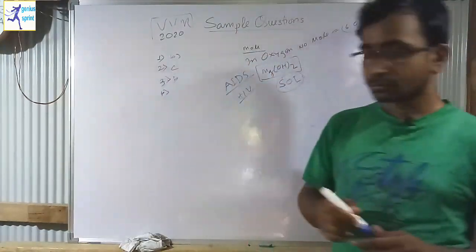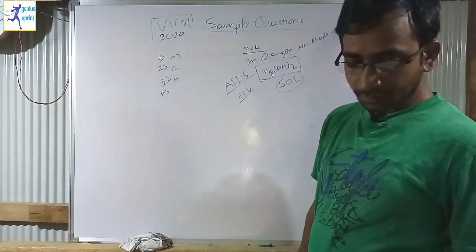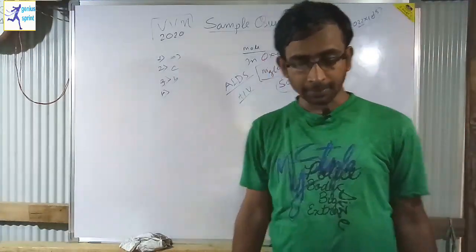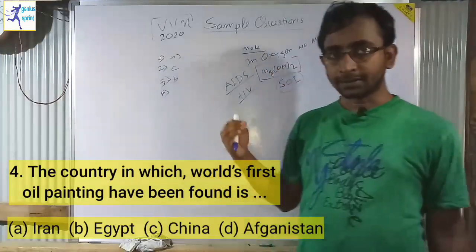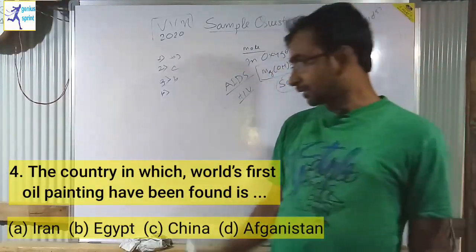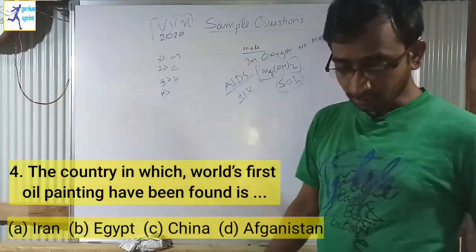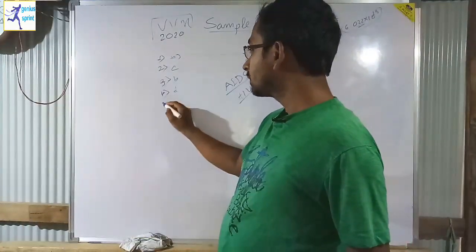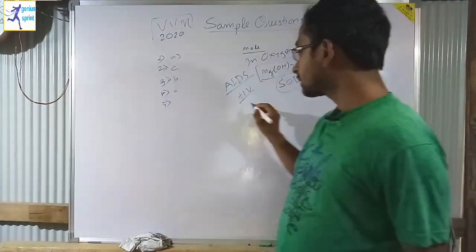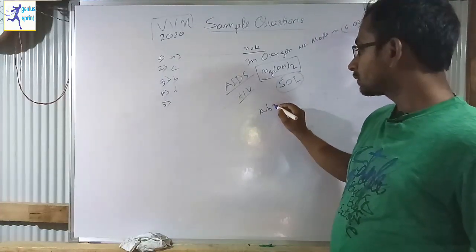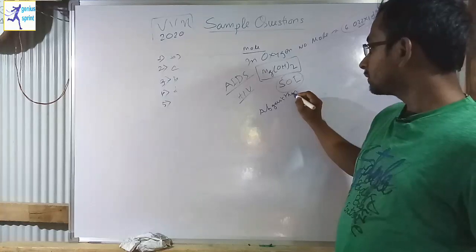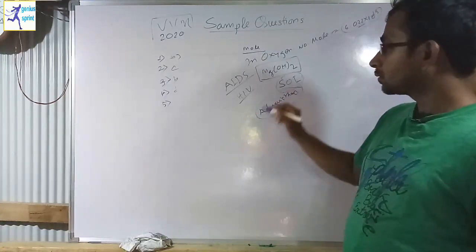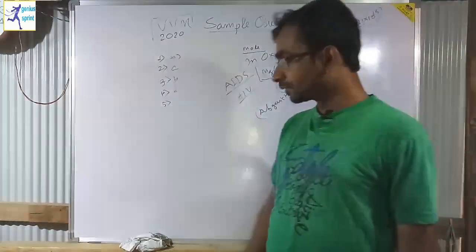Now it is question number 4. The country in which the world's first oil paintings have been found. See, the country where the first oil painting was found is Afghanistan. It is answer option number D. So what will be the answer? Afghanistan. Afghanistan is the first country where we found the first oil painting.